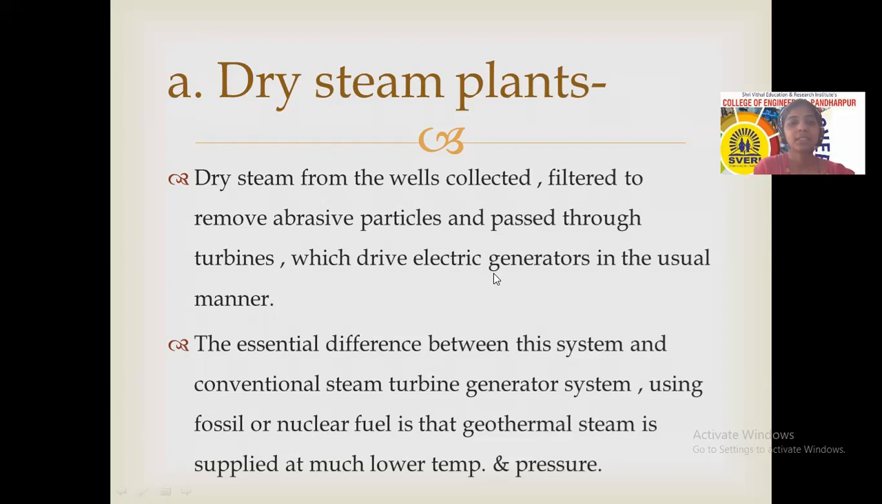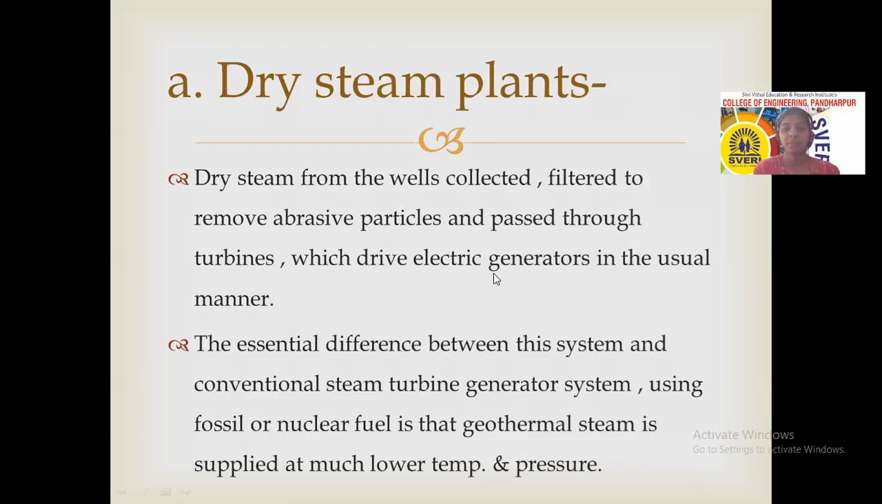That means that steam can be passed to the turbine to rotate the turbine, and electricity is generated by rotating the turbine. So dry steam plants is nothing but a plant from which we are not collecting the heated water, we are just collecting the steam that we are getting from the underground water. So that high pressure steam can be utilized for the electricity generation. That's it for the dry steam plant.